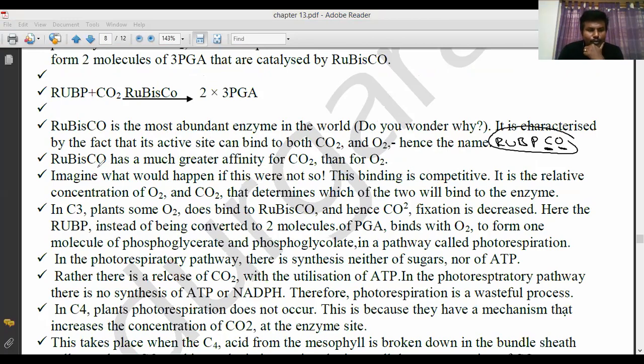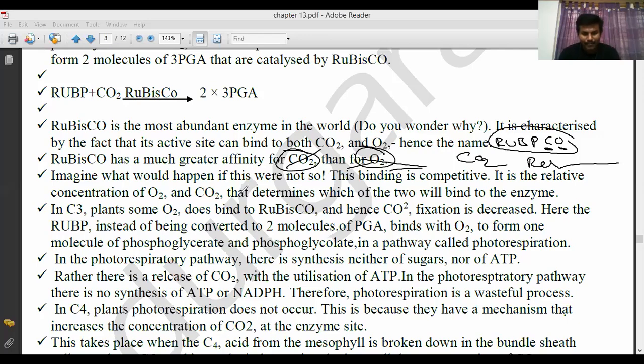This enzyme can bind with carbon dioxide and oxygen, and it has a strong affinity for binding both. Imagine what would happen if this were not so. If oxygen is not bound, no problem, nothing happens. If carbon dioxide does not bind, photosynthesis does not take place. If oxygen is not bound, carbon dioxide is not released. Respiration does not take place. If respiration does not occur, the plant does not survive.